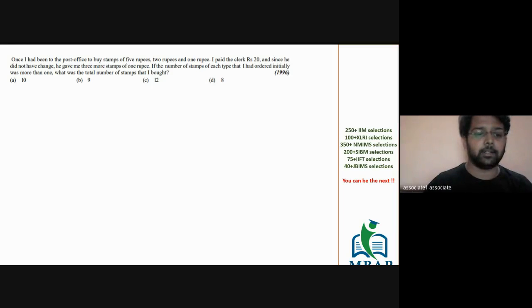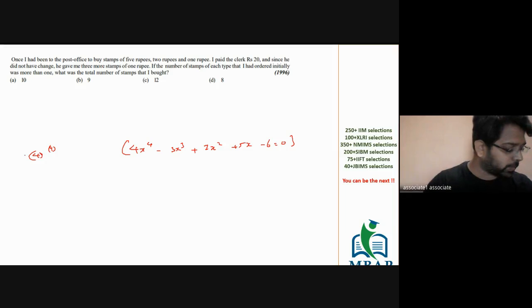Hardik, as said, the only thing you have to work on is finding the number of times signs have been changed. Let's say 4x raised to 4 minus 3x cube plus 7x squared plus 5x minus 6 is equal to 0. There will be 4 roots because of the degree 4. And the question, Hardik, is find the number of positive roots and negative roots.